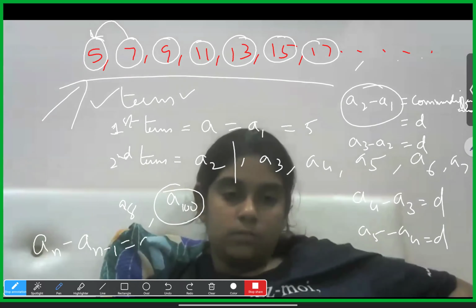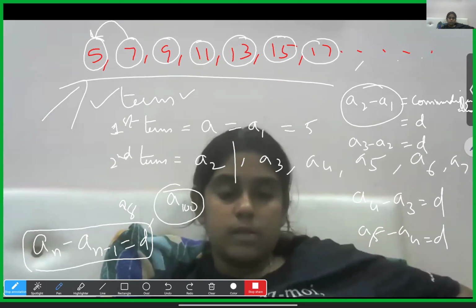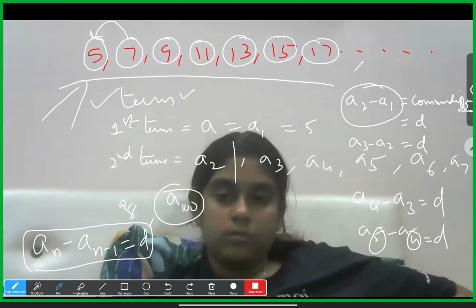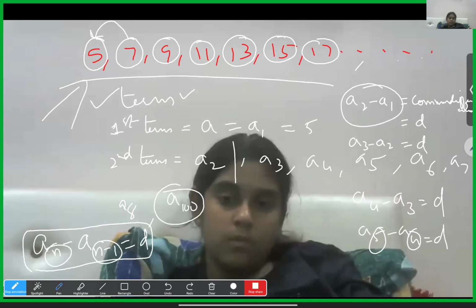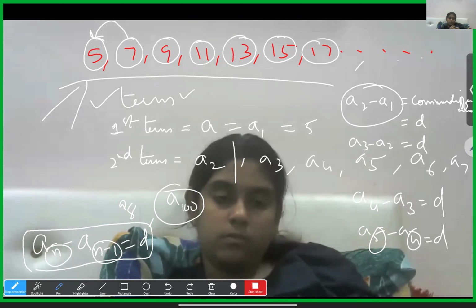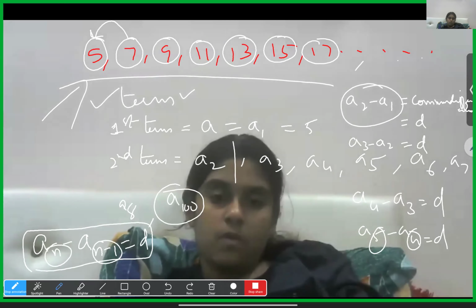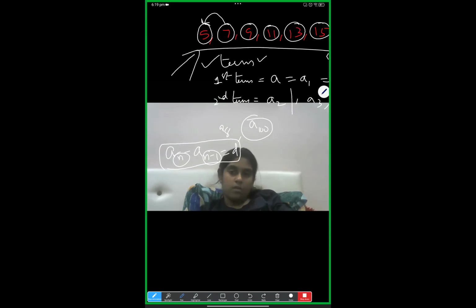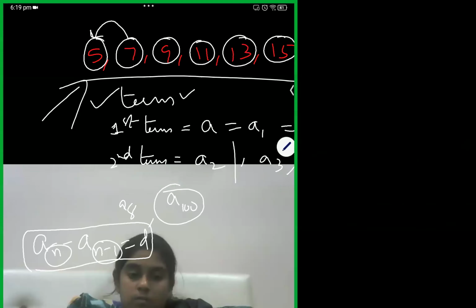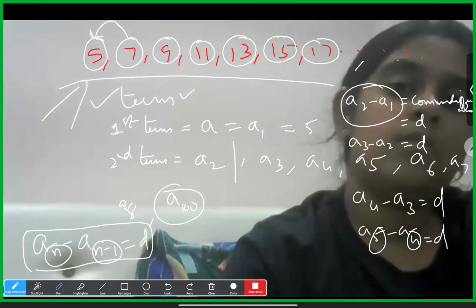What is this one? In coming days, again I'll explain. Because here 5 is there means here 4 will come. Like that, here n is there means n minus 1 means 1 less than that. So an minus an minus 1 is the common difference formula, actually. Anyways, I'll explain that common difference formula once again. So, Hasni, have you understood the common difference and terms representation in arithmetic progression?